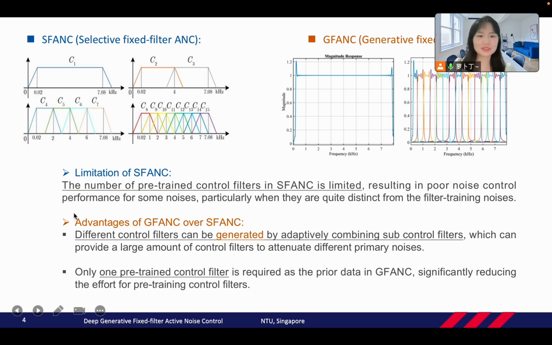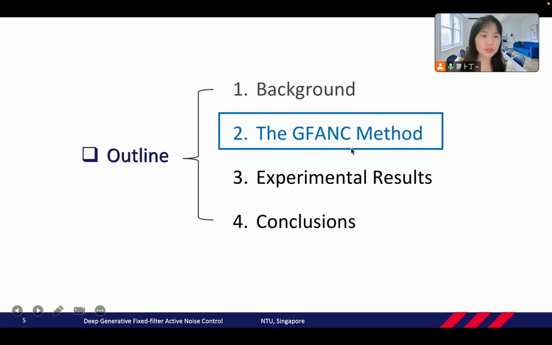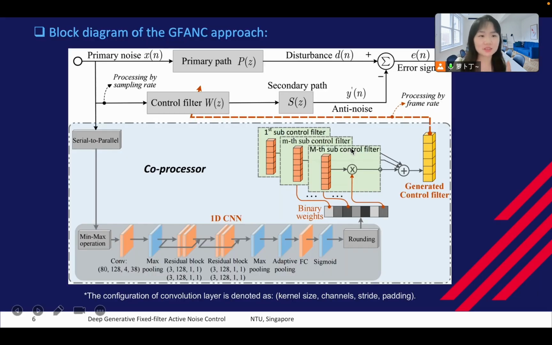Thus, we propose the GFANC method. In GFANC, different control filters can be generated by adaptively combining sub-control filters, which can provide a large number of control filters to attenuate different primary noises. In GFANC, only one pre-trained control filter is required as prior data, significantly reducing the effort for pre-training control filters. Then I will introduce GFANC in detail.